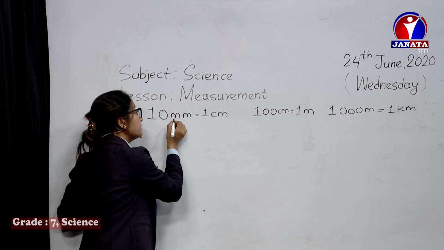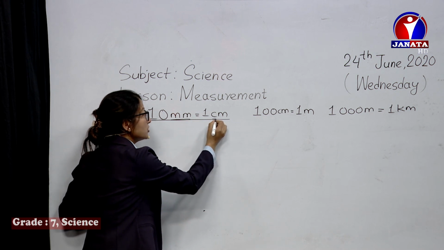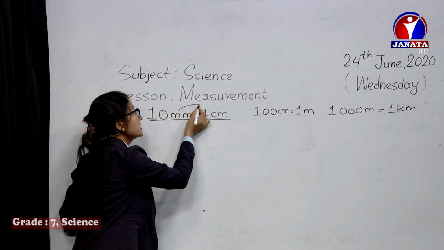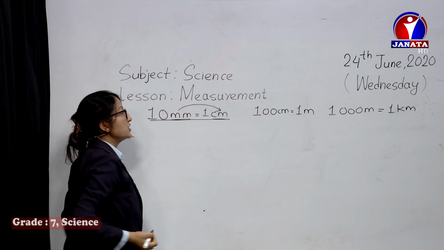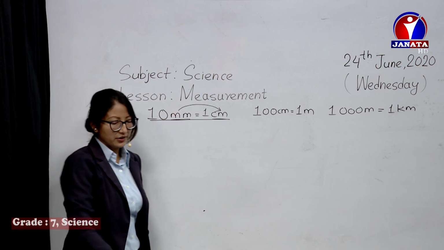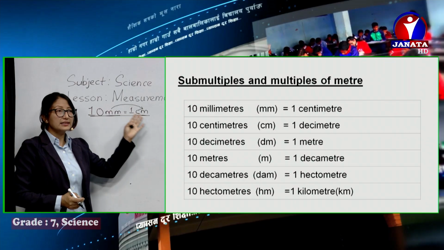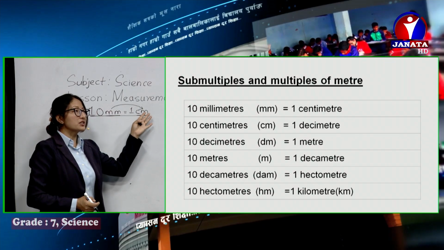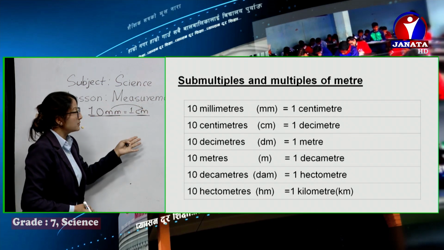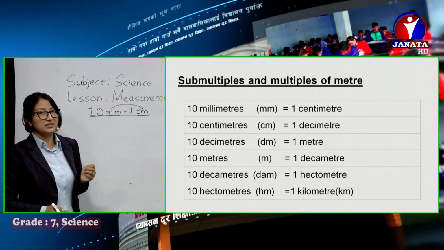Here it's in millimeter. We have the standard relation 10 millimeters equals 1 centimeter. Now, if you have to convert millimeters into centimeters, what do you have to do? First of all, you should learn the order from the previous slide. Millimeter is the smallest one, then centimeter, decimeter, meter, decameter, hectometer, and then kilometer.